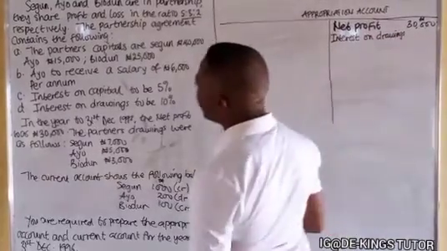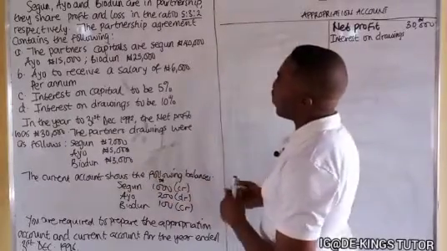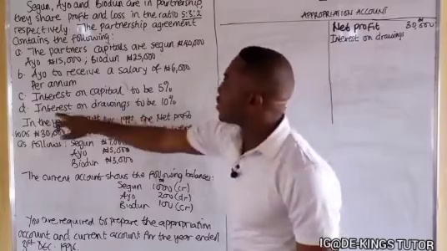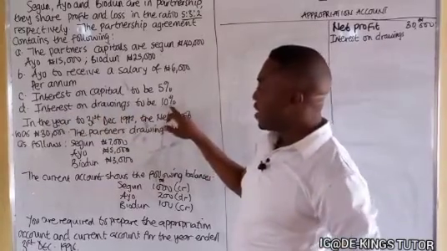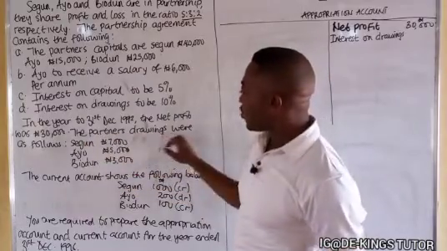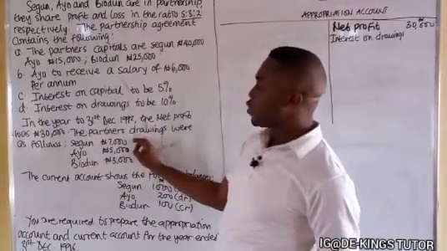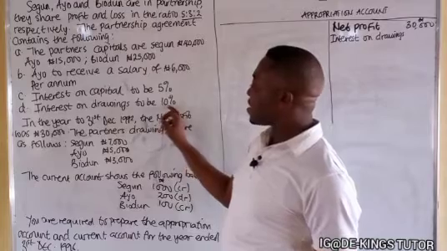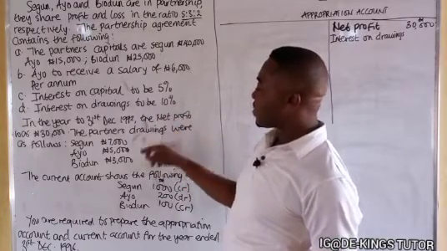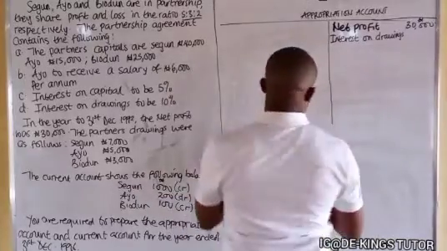Now, for the interest on drawings, we have to use the percentage given to us. They say the interest on drawings is to be 10%, calculated on the drawings that were made. Shego withdrew 7,000, so he is going to pay 10% on this. Ayo 10% on this, Biodu 10% on this. So that is what we'll calculate here.